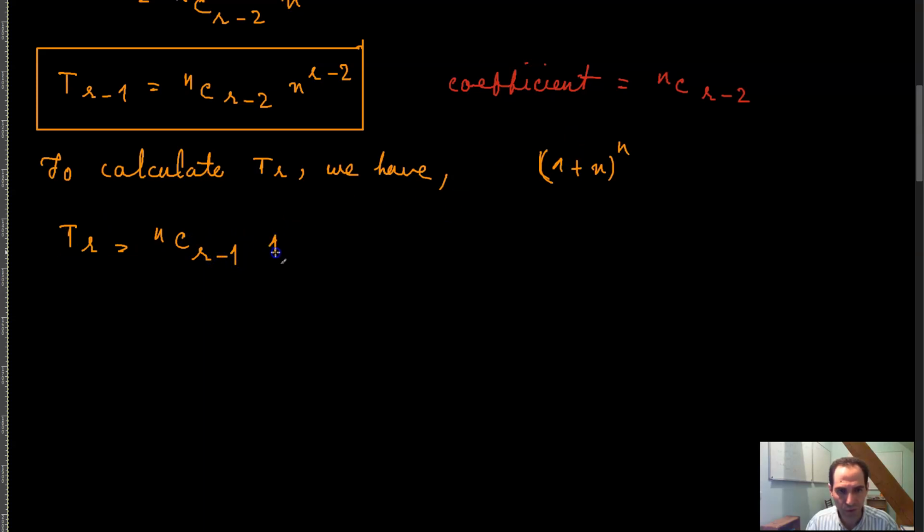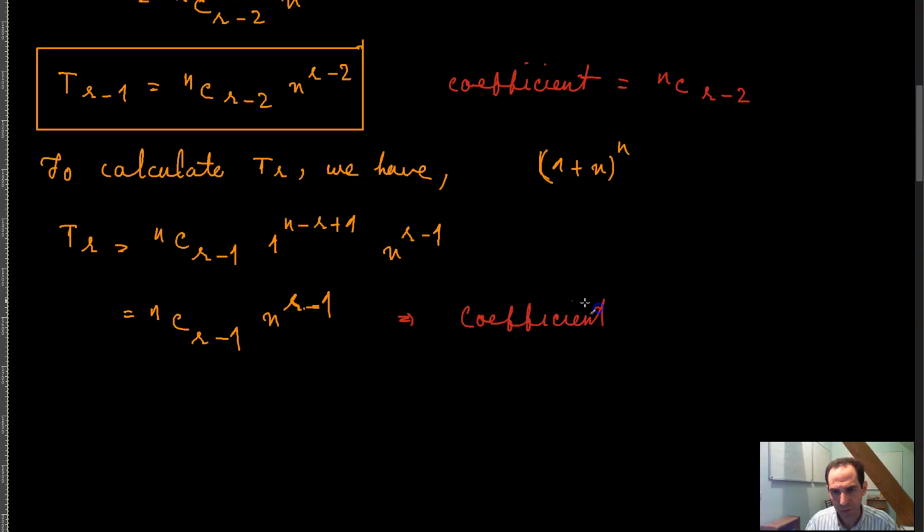A over here is 1 raised to the power n minus r plus 1, and b raised to the power r, which is this r over here, so x raised to the power r minus 1. So this is equal to n combination r minus 1. This is just 1, so that's x raised to the power r minus 1. That means that over here your coefficient is equal to n combination r minus 1.